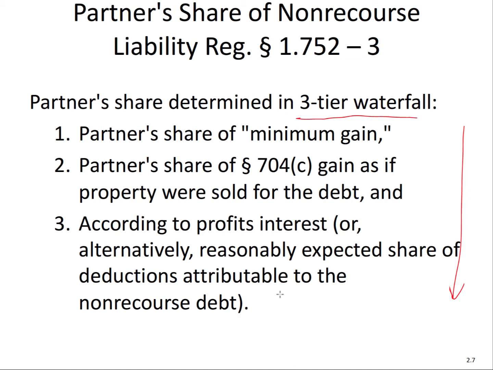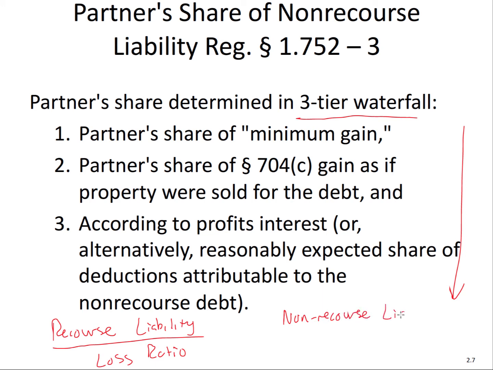So what I want to do now is summarize the rules for recourse versus non-recourse liabilities. If you have a recourse liability that a partnership takes on, and there is no specific partner saying, okay, I'll guarantee it, we generally allocate recourse liabilities based on the loss ratio in the partnership agreement. The loss ratio. Why is that? Because again, the creditor can go after the personal assets of each respective partner. So we go by the loss ratio. For a non-recourse liability, where no partner is on the line with respect to his or her personal assets, we actually use the profits ratio generally.